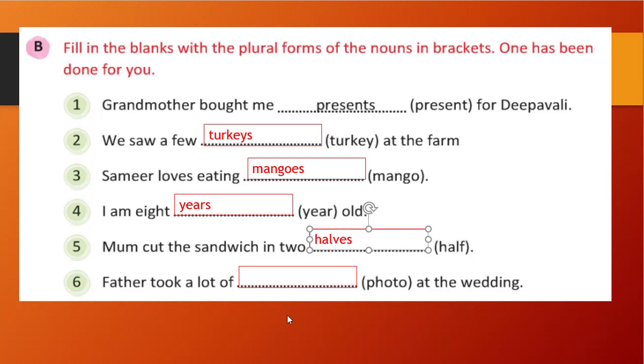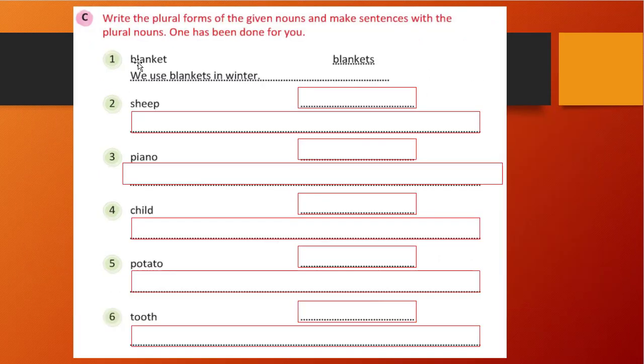Father took a lot of blank space at the wedding. So O is there. So what will we do here? It will become photos. See, this is an exceptional one. Like radio, we have seen radios. Only we are adding S. Here photo is also an exceptional one. For that we add only S there. So it becomes photos as the plural form. So we have finished our B part also. So let's go to the next part, that is C.